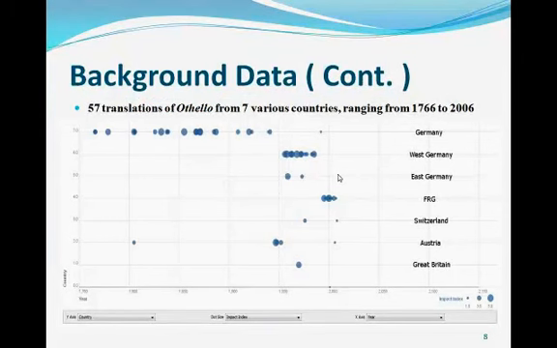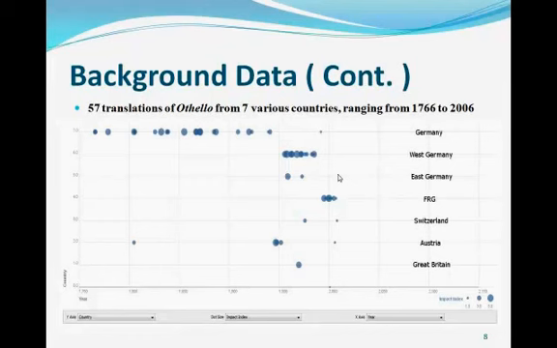Also, domain experts from arts and humanities have collected 57 different German translations of Shakespeare's play Othello, and for each translation, the recorded metadata includes the author name, publication date, country, title of the play, and impact index.